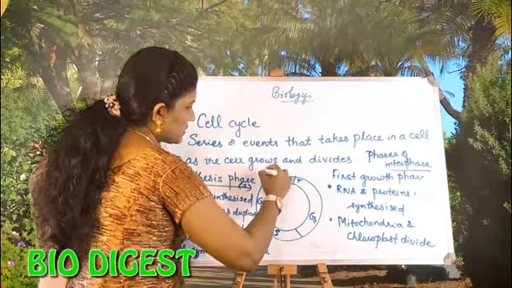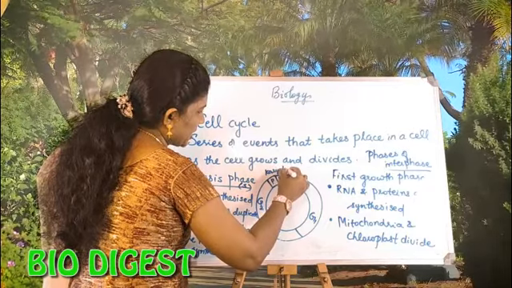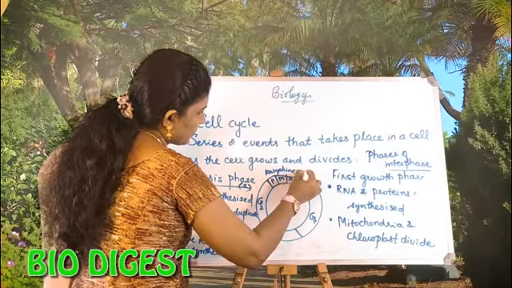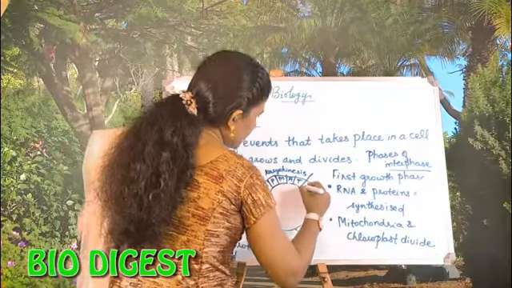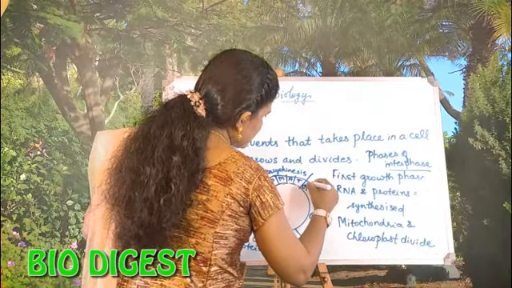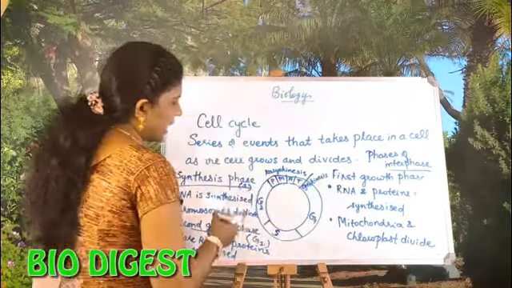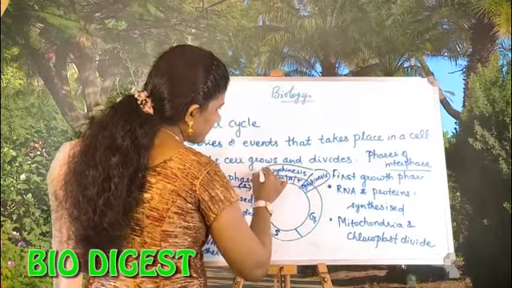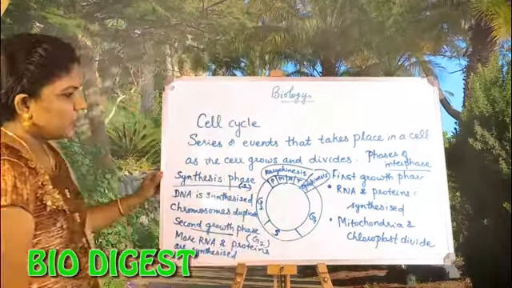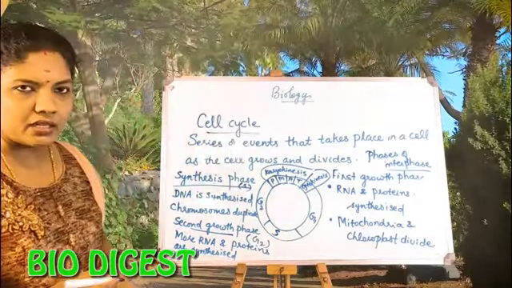All this is referred to as karyokinesis. Followed by this comes cytokinesis, that means the division of cytoplasm. Okay, so this is what is known as the cell cycle.